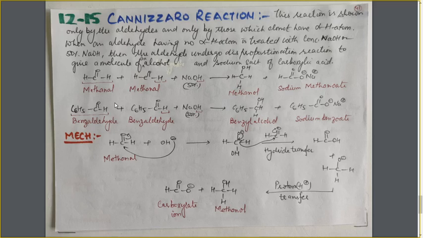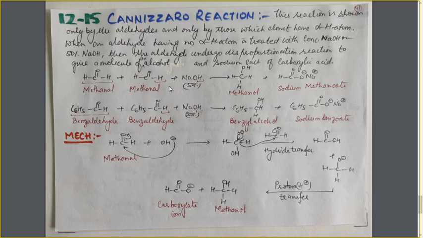But how can you simply write down the product? How to write down the product? Here we have taken the two methanal molecules to convert one into the alcohol and other one into the carboxylic acid, and NaOH, and that is 50% NaOH for carrying out the reaction. Now take one aldehyde molecule, hydrogen atom from the CHO group, and hydrogen atom from the NaOH.